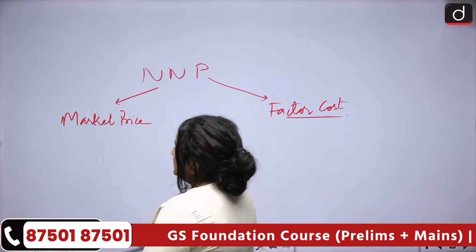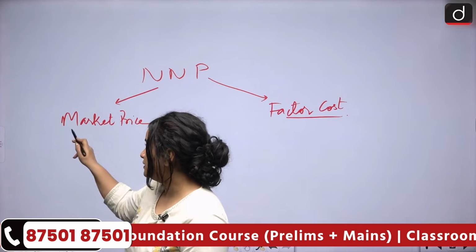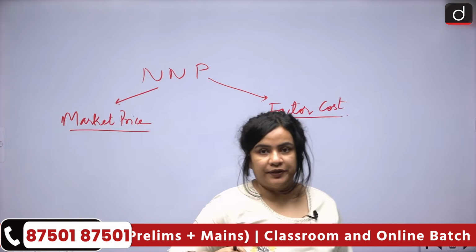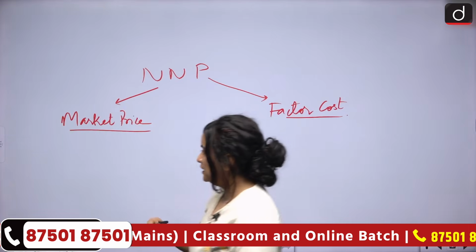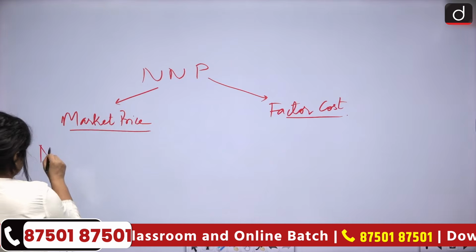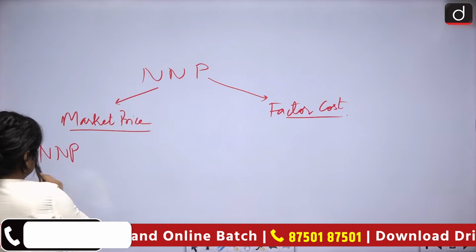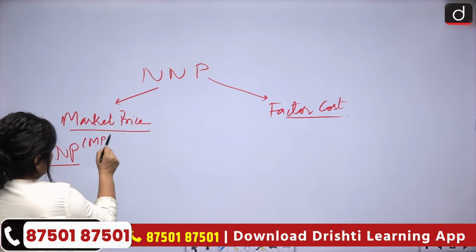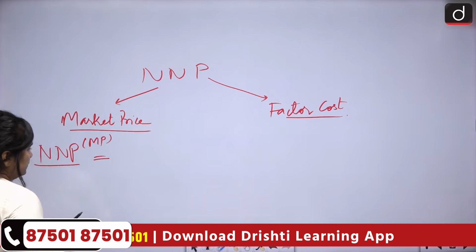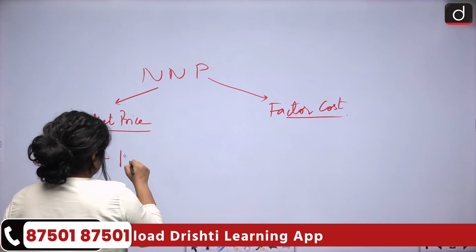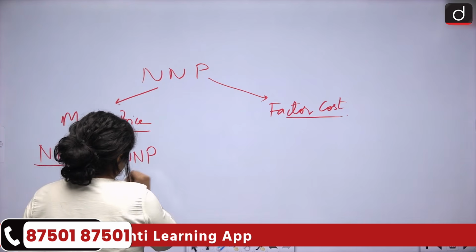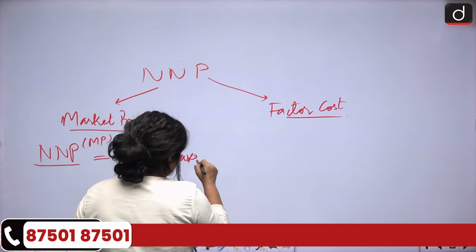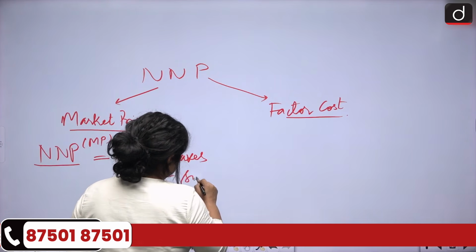When I'm talking about the net national product at market price, it actually reflects what the consumer has to pay. So when the consumer pays something at market price, we can understand it as net national product at market price is equal to NNP plus taxes minus subsidies.